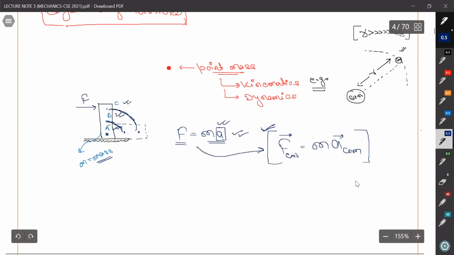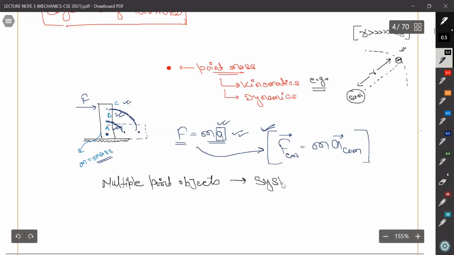So what is system of particles? If we have multiple point objects, just write down multiple point objects, then you can say it as system of particles. Simply put, this is what we say. If we have multiple point objects, we can say it as system of particles, right? System is what is under observation, and we are free to choose the boundary of our system, right?